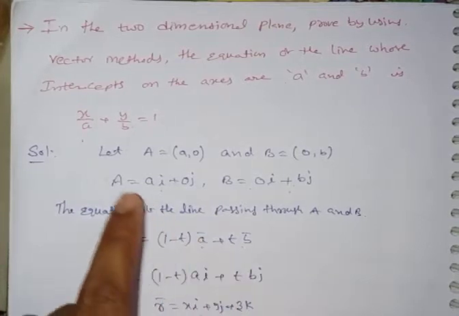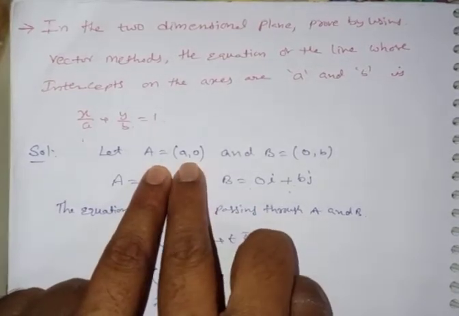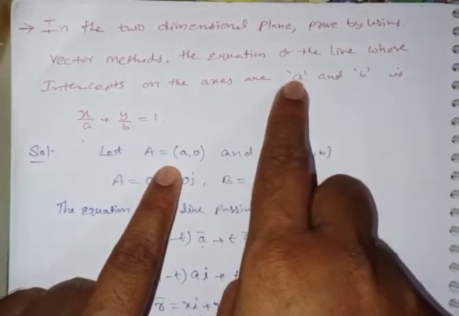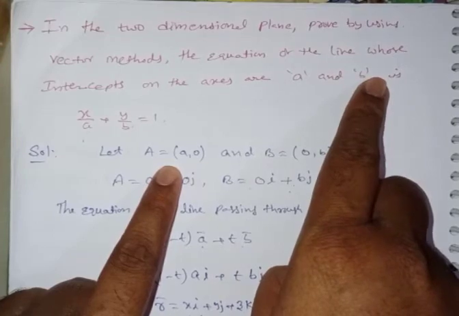Let A be (a, 0). It intersects the axes: a is on the x axis and b is on the y axis.